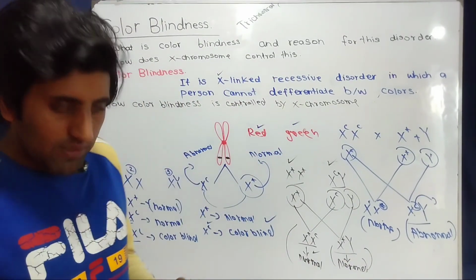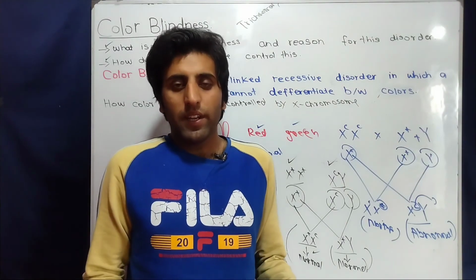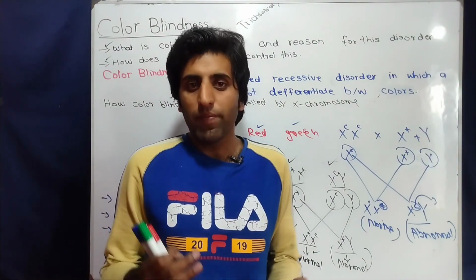So this is what color blindness is and how it is controlled by the X chromosome.